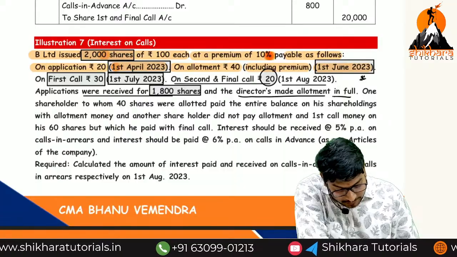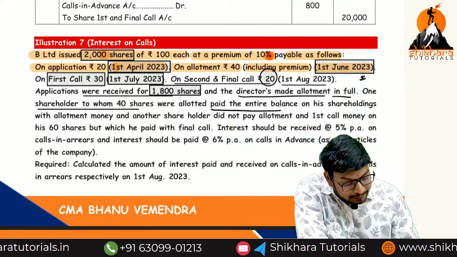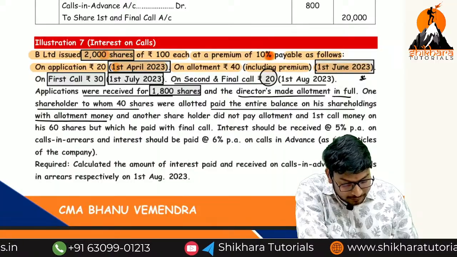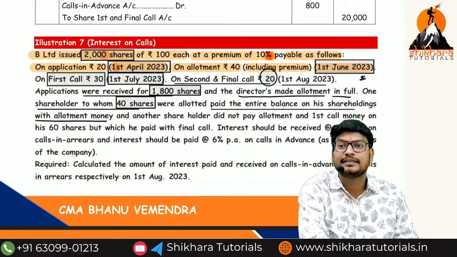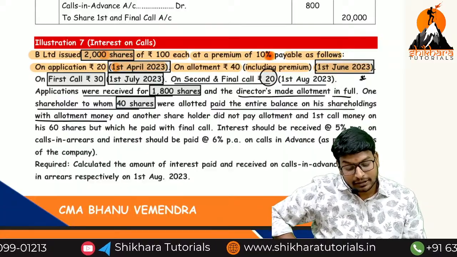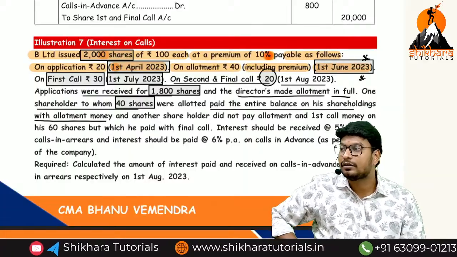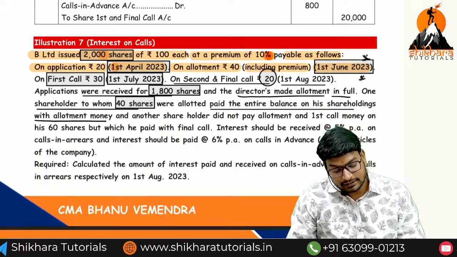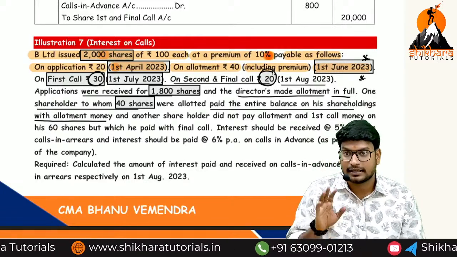One shareholder to whom 40 shares were allotted paid the entire balance on his shareholdings with the allotment money. So that means on these 40,000 shares, we have received what? Calls in arrears or calls in advance? We have received the calls in advance. On which date? On 1st June 2023. So calls in advance of first call and second call. What is the first call amount? 30 rupees. And the second call amount? 20 rupees. Are you getting the point or not?